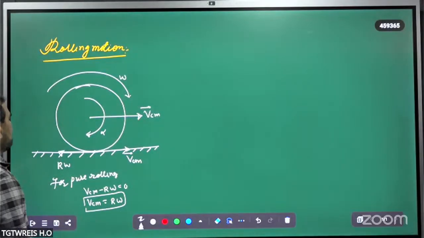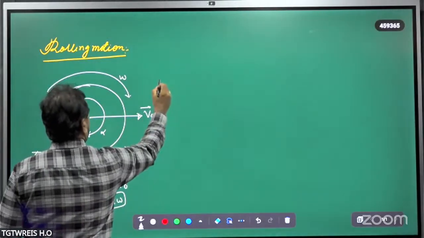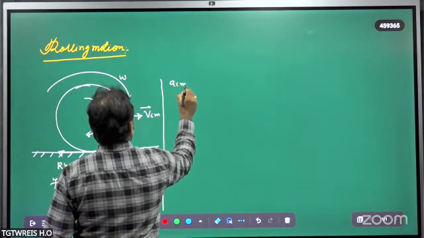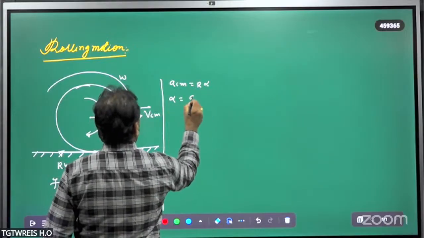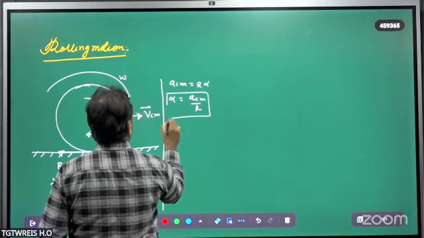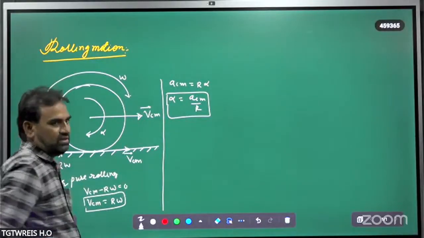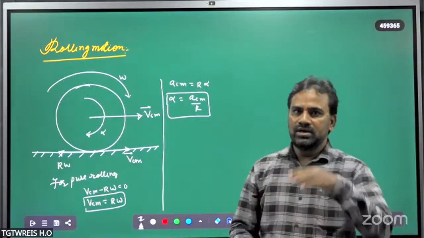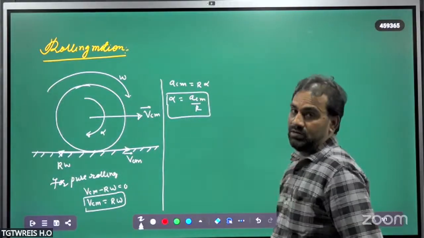Next, what is the acceleration of the center of mass? The acceleration of the center of mass ACM is equal to R alpha, so alpha is equal to ACM upon R. These conditions are valid for pure rolling. Yesterday I discussed this concept in detail. Today I will explain some problems based on the concept of pure rolling.